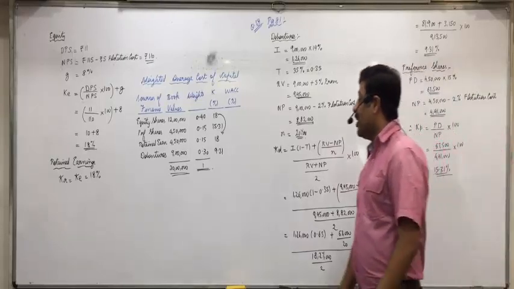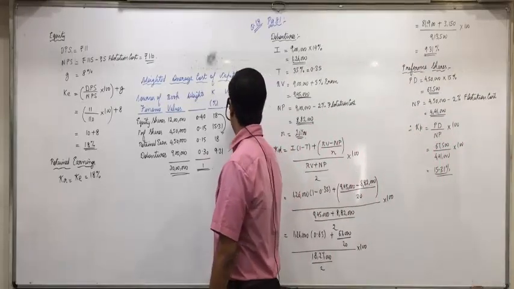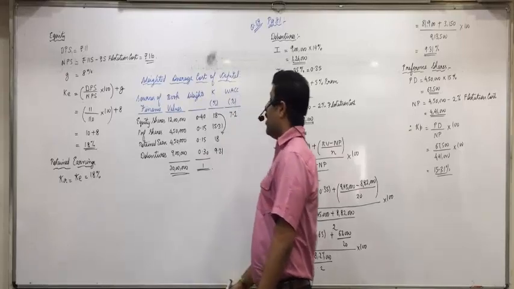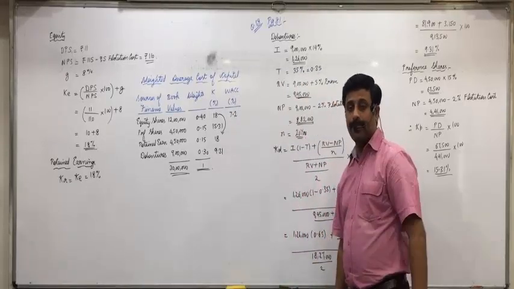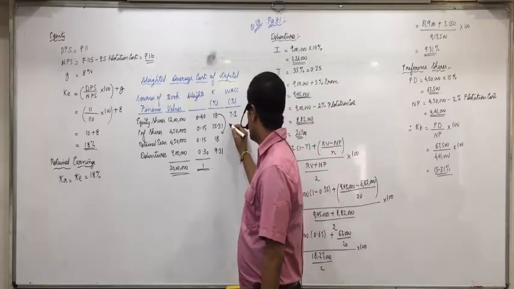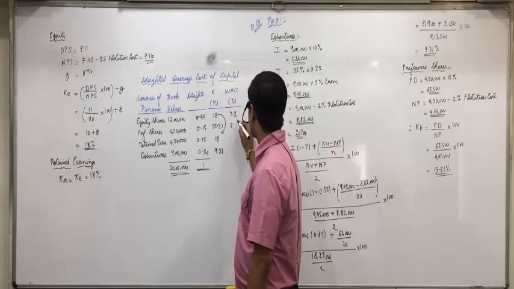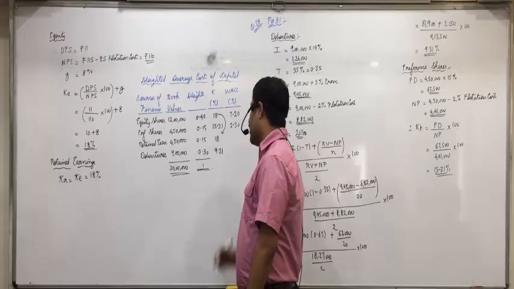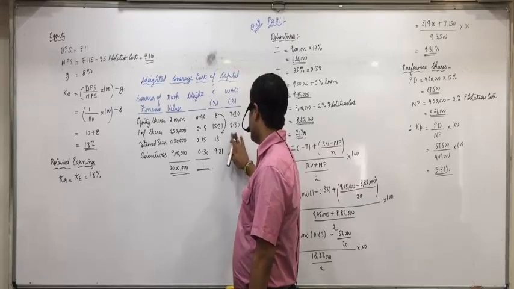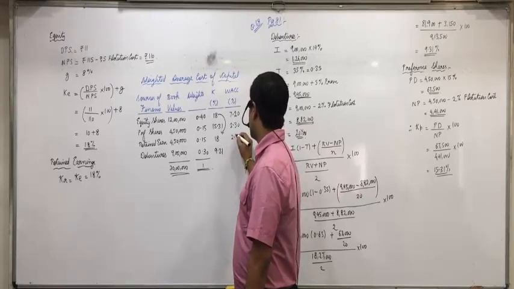Now 0.4 into 18, 7.2. 15.31 into 0.15. How much? So 2.30. Then 18 into 0.15, 2.7.